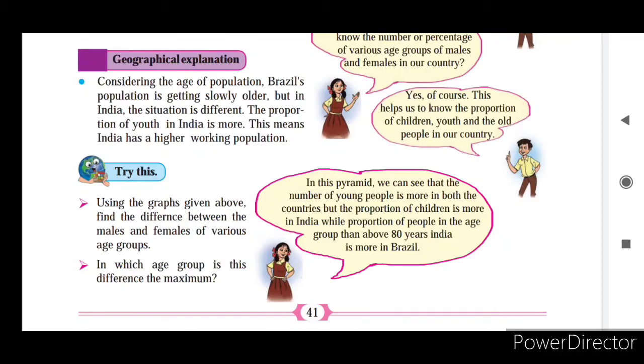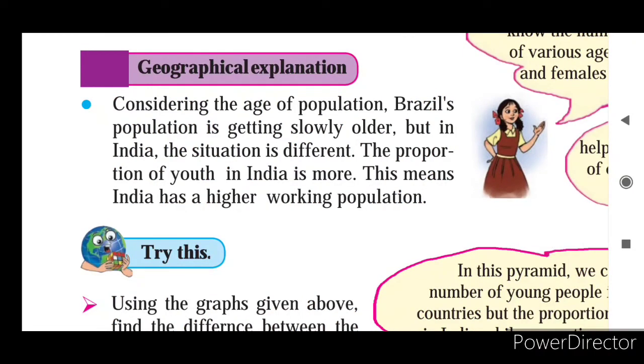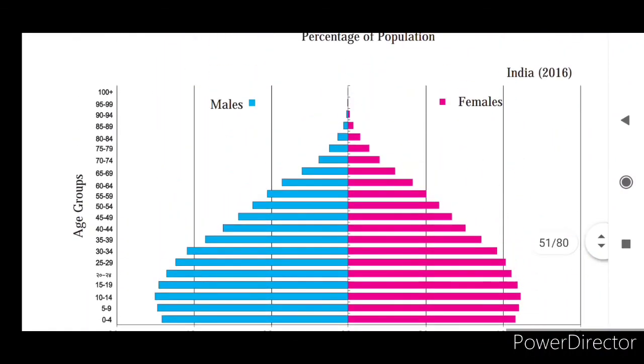Okay, now we will study the geographical explanation. Considering the age of population, Brazil's population is getting slowly older, but in India the situation is different. Because we have seen that the young generation is more and the old generation is very less. If you see the map, here at 85 to 89 and 80 to 84, that is very less.